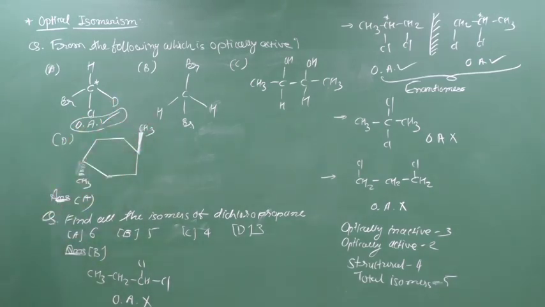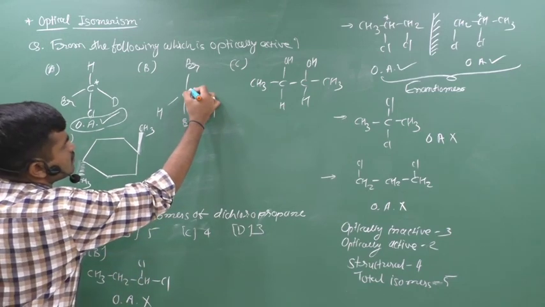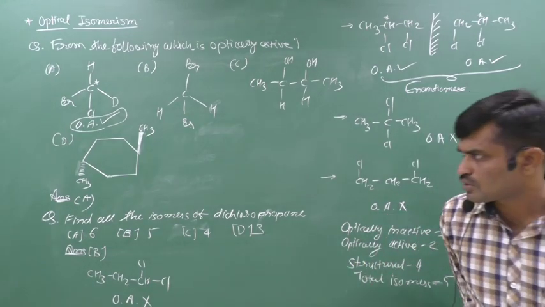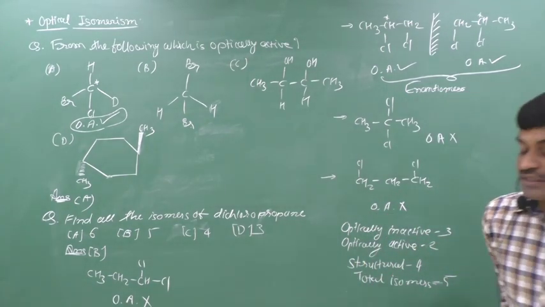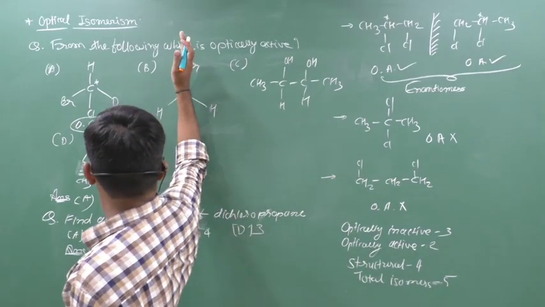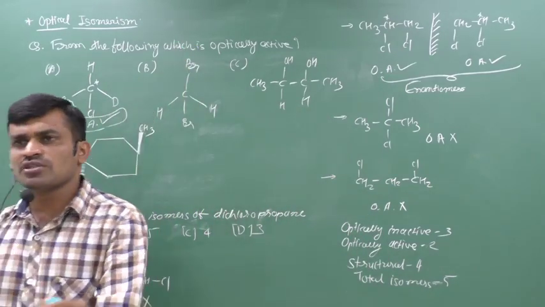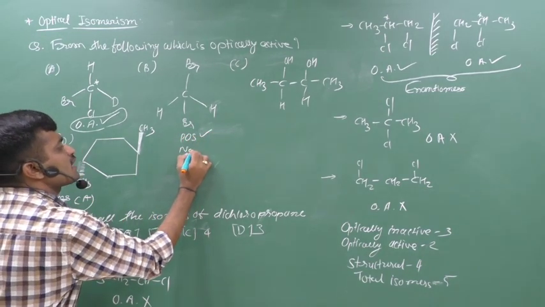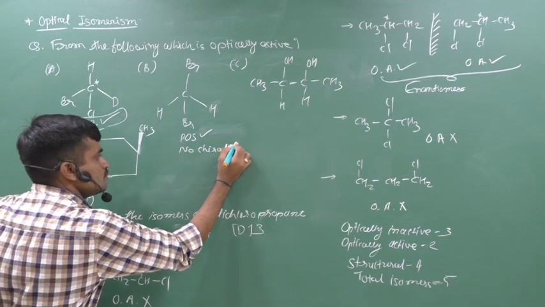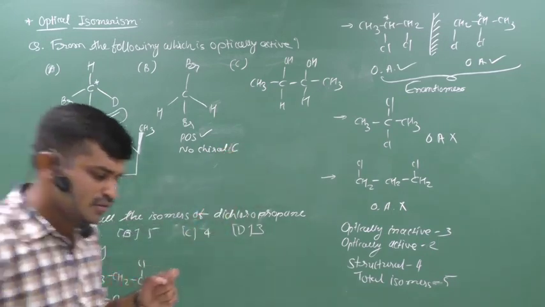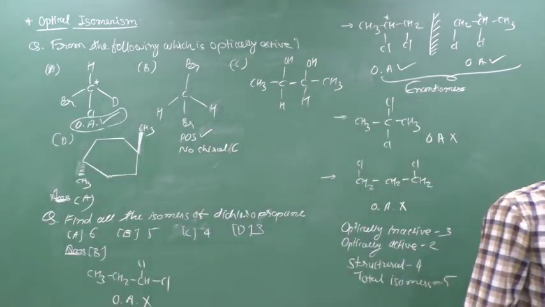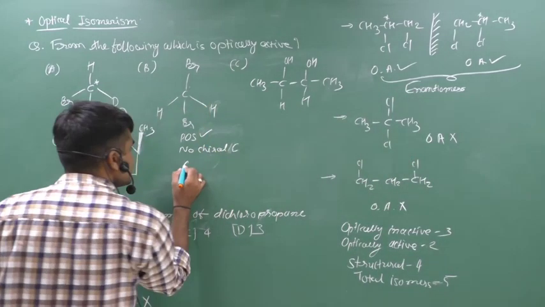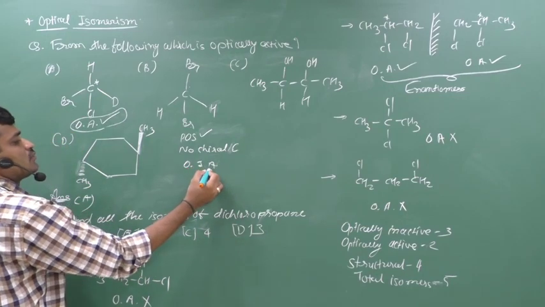Now we can think about this. If you think about this, it is not a chiral carbon. Very simple, because it has the same bromine atoms and the same hydrogen atoms. Or we can also say that it has a plane of symmetry. If you pass the plane through the center, it divides into two parts. So plane of symmetry, or no chiral carbon. You know about the chiral carbon. The carbon which has 4 different groups is known as a chiral carbon. Therefore here no chiral carbon, so B is optically inactive, not active.